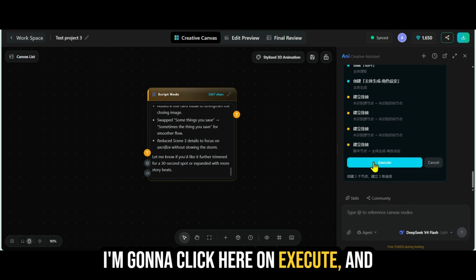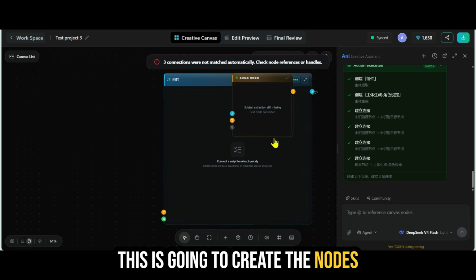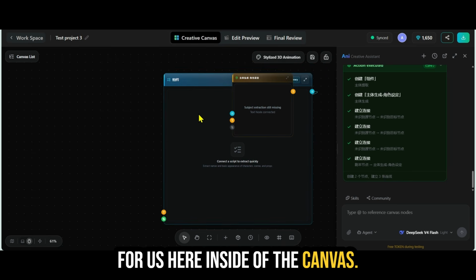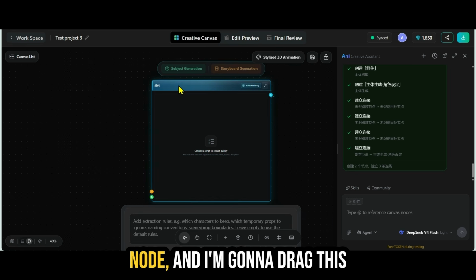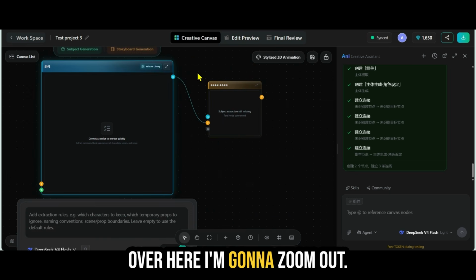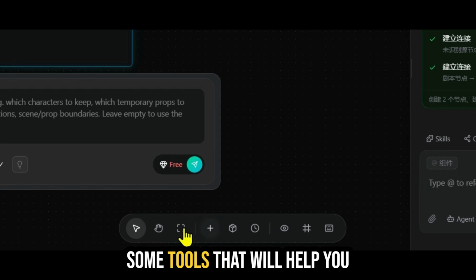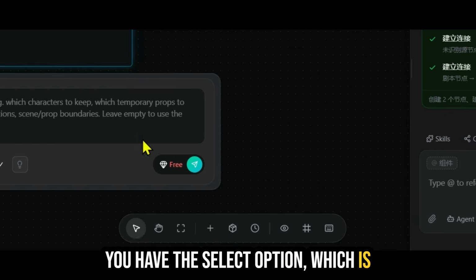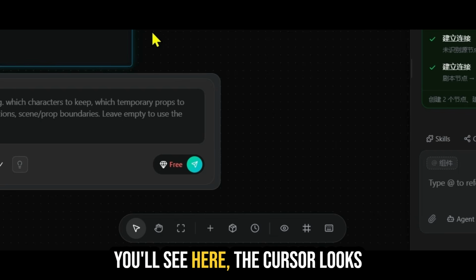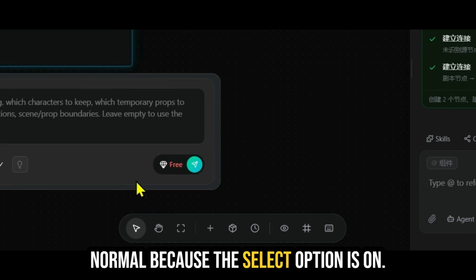I'm going to click here on execute, and this is going to create the nodes for us here inside of the canvas. So I want these to be next to my script. I'm going to click here on the node, and I'm going to drag this over here. I'm going to zoom out. Down here at the bottom, you have some tools that will help you manage the canvas a bit better. You have the select option, which is where you're normally going to be, which you'll see here the cursor looks normal because the select option is on.